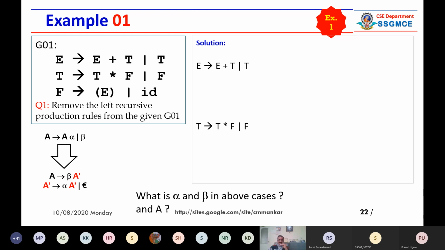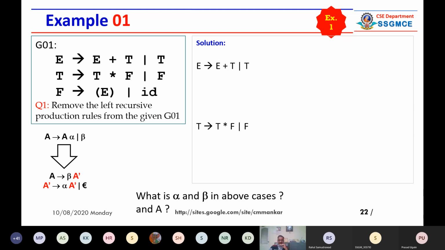That's it. And if your non-terminal is E, then you can use E dash. As I said, you can use X, Y, Z, anything, that is not a problem. But if you use another symbol, it may confuse. You know what is E, why we are using E dash? Because E dash correlates it with E. We know that it is something belonging to E. And similarly, we are using T dash for T because just imagine that a grammar may contain hundreds and thousands of production rules.